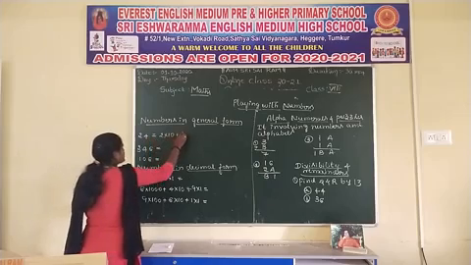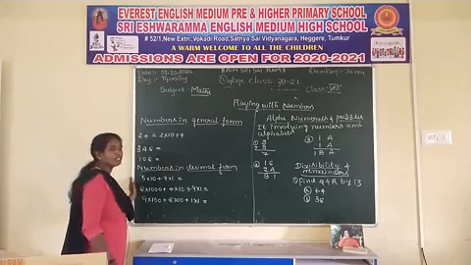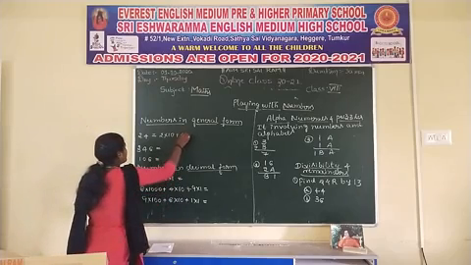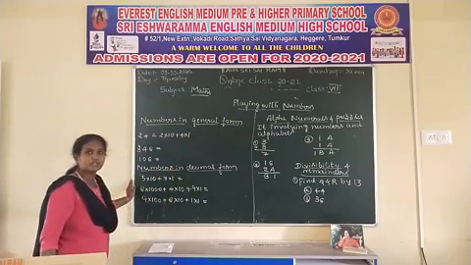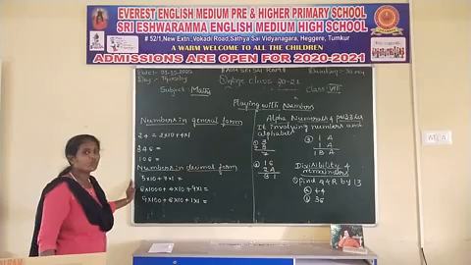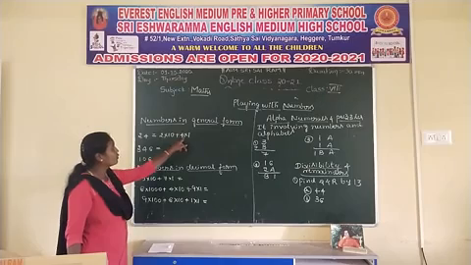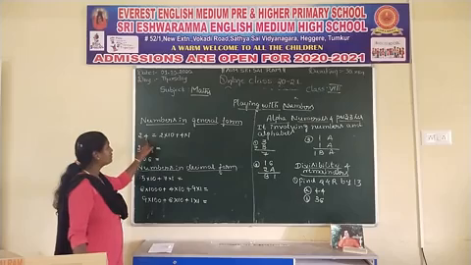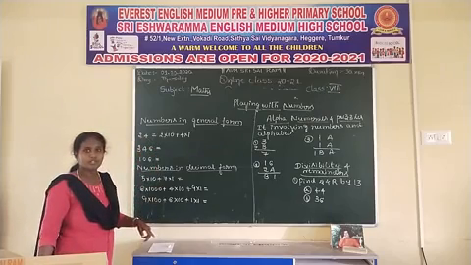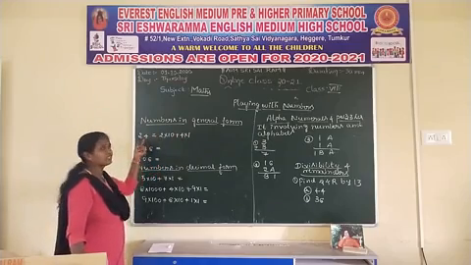Here the first number is 4. What is the place value of 4? That is 1. 2 into 10 plus 4 into 1 is the general form of 24. You can simplify that expansion and you will get 24.